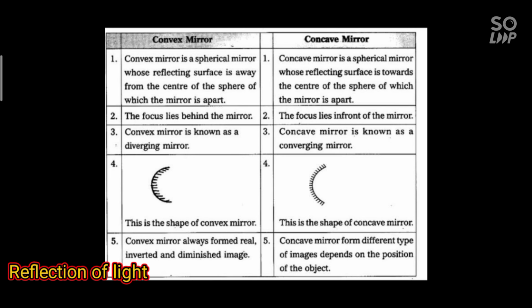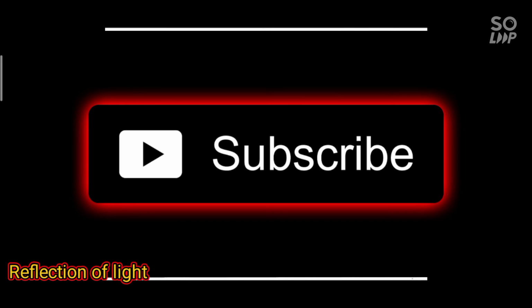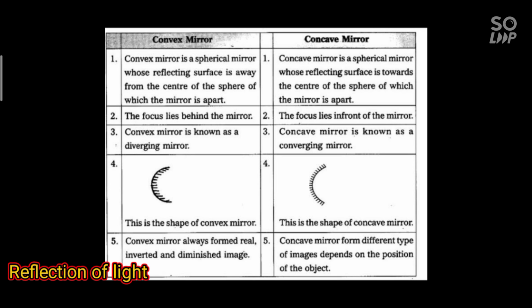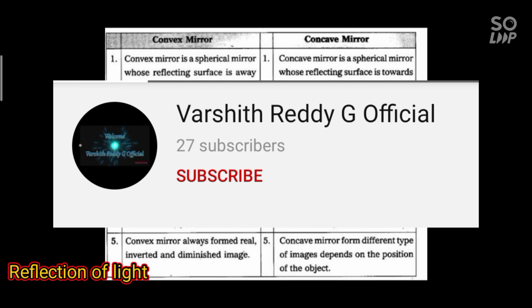Difference between concave and convex mirror. Concave mirror, the image formed by it is real as well as virtual. Convex mirror, the image formed by it is always virtual. Concave mirror, the image is diminished only for objects beyond the center of curvature. Convex mirror, the image is always diminished for all objects. Concave mirror, the light rays incident on it converge after reflection. Convex mirror, the light rays incident on it diverge after reflection.